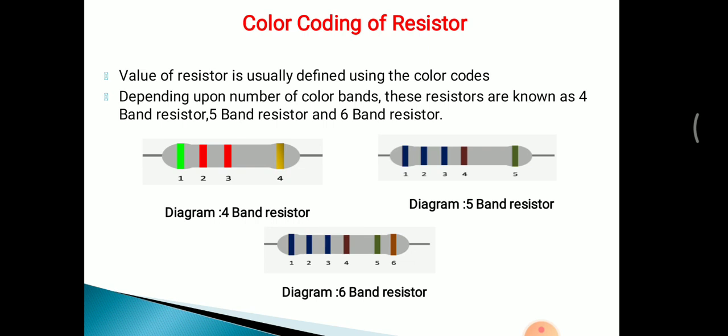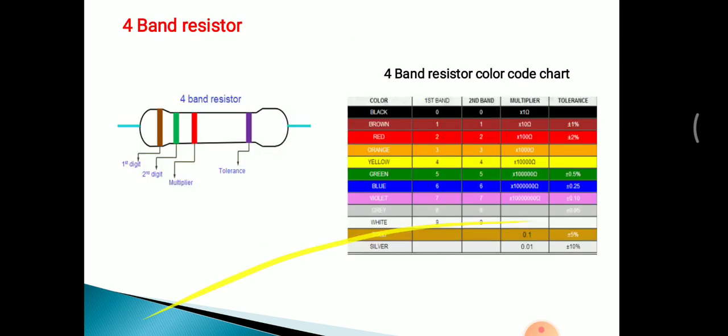So we can see in that figure: in the first figure a 4 band resistor is present, in the second figure a 5 band resistor, and the third figure is a 6 band resistor. So in a 4 band resistor, how do we calculate the resistance value? Out of these 4 bands, the first two bands define the first digit and second digit, the third band defines the multiplier, and the fourth band defines the tolerance.